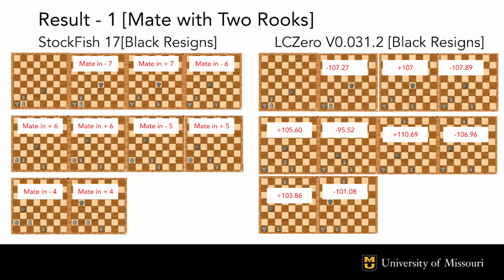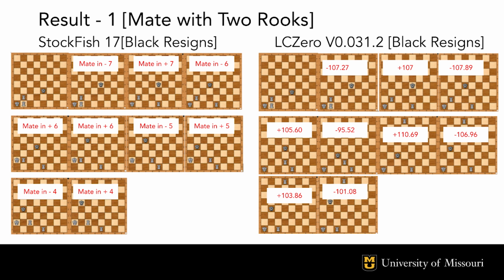For example, Black's score of minus 107.27 reflects a position that is overwhelmingly losing. Both engines predict that the game will conclude in 9 moves, ending with Black's resignation. However, their approach to this outcome differs significantly. Stockfish uses a direct and efficient sequence of moves to secure the checkmate as quickly as possible.